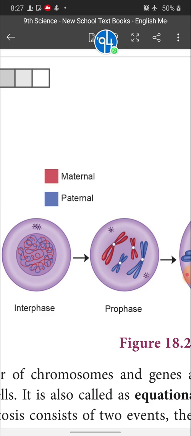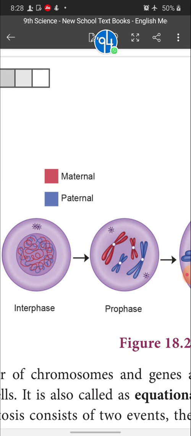What is the necessity of the centriole? It is essential for cell division. These two centrioles move to the opposite poles. During the interphase stage, these two centrioles are present near the nucleus, but during the prophase stage, the centrioles move in opposite directions. So these are the changes that take place during the prophase stage.